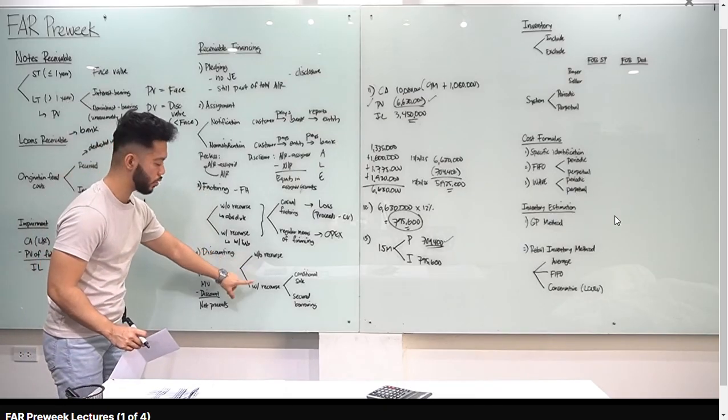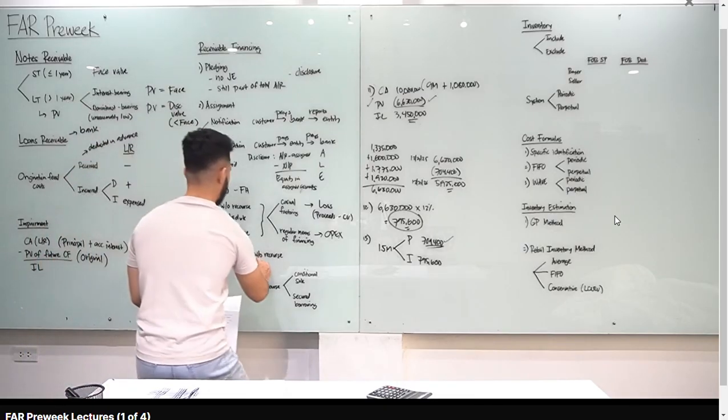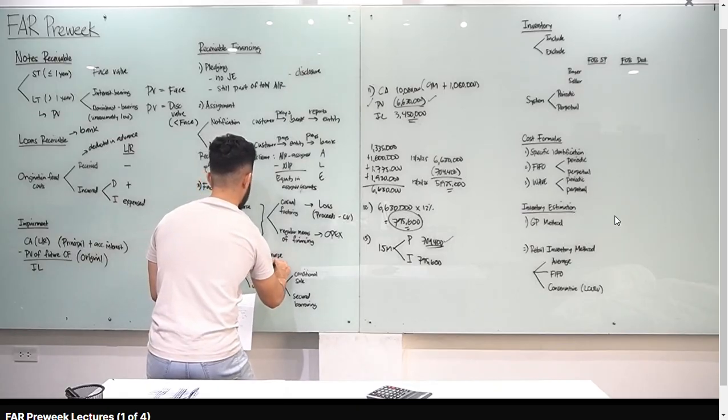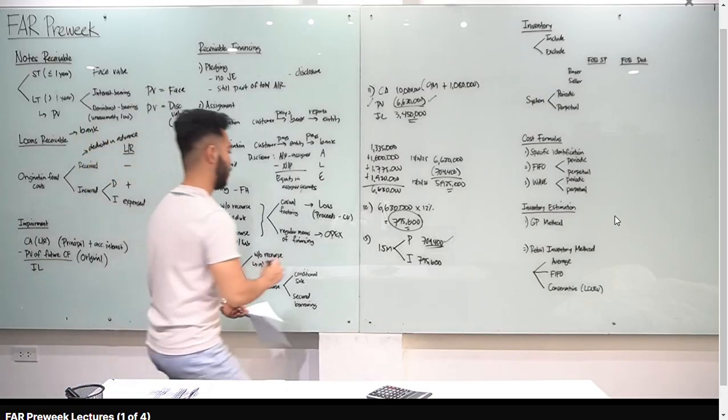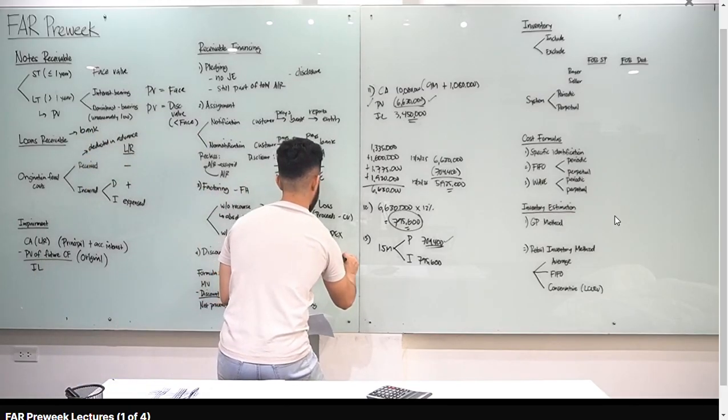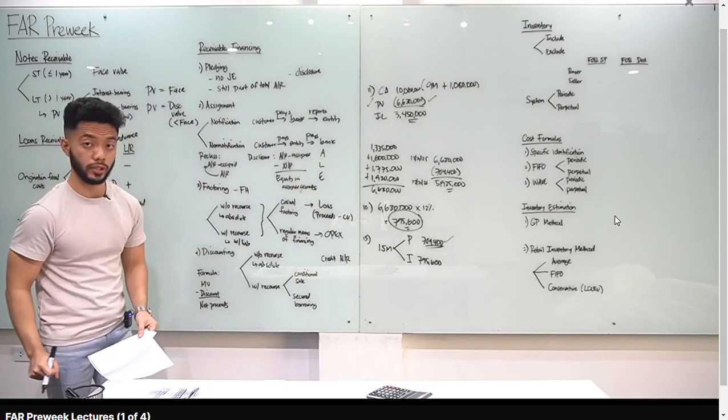Meron tayong without recourse or with recourse. Kapag without recourse, meron tayong absolute transfer of risk and rewards. Okay? So kapag absolute, pwede na tayo mag-derecognize ng notes receivable. So i-credit natin yung notes receivable. Ganoon na siya. Credit notes receivable, mag-derecognize tayo.